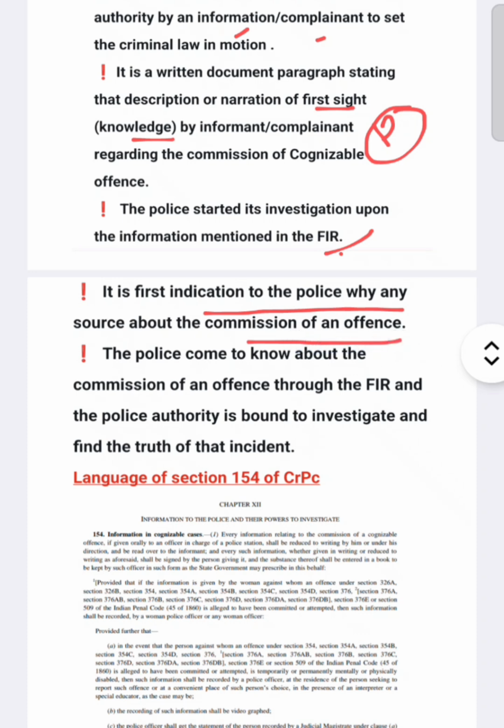The police come to know about the commission of an offence through the F.I.R., and the police authority is bound to investigate and find the truth of that incident. After the F.I.R. is registered, the police is bound to investigate and find the truth of that incident.